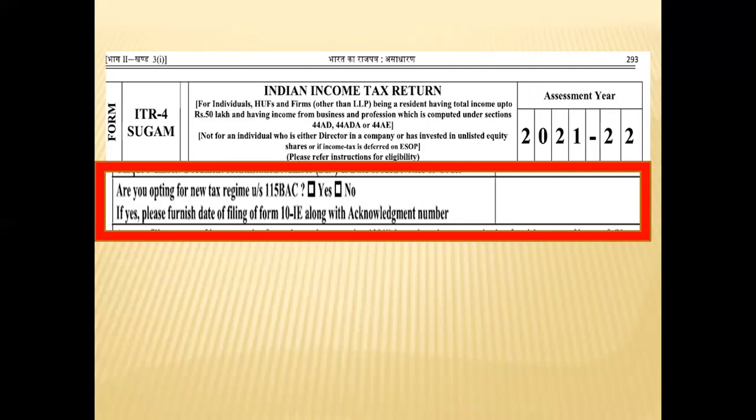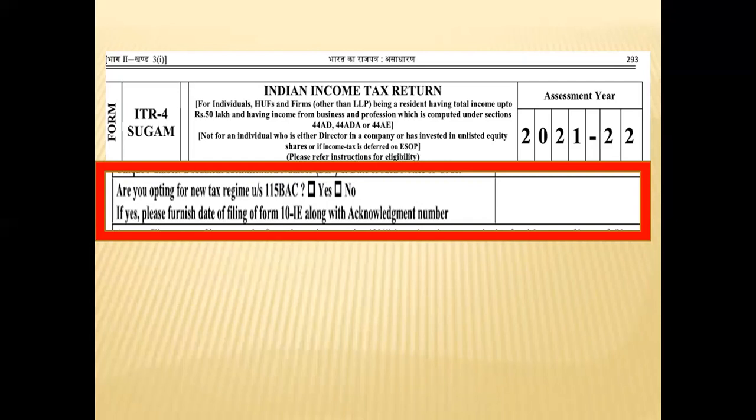Now, friends, what about the individual having only salary income and no business income? They have an option to choose between the old and the new tax regime every year, unlike the assessees who have business income. This means that a salaried individual will have to file this form, that is Form 10IE, every year for which he wants to choose the new tax regime. A particular disclosure with regard to Form number 10IE has been incorporated in the ITR form of assessment year 2021-22.